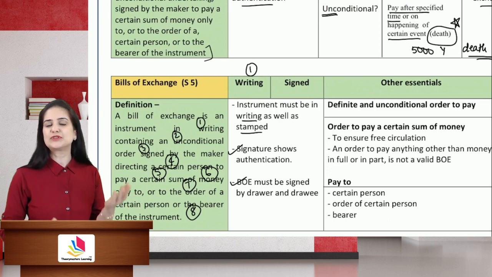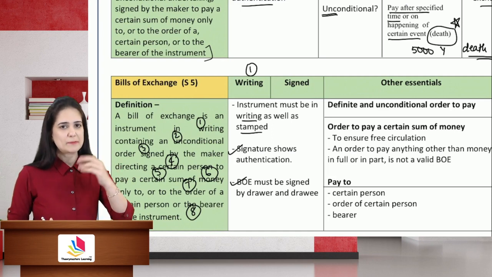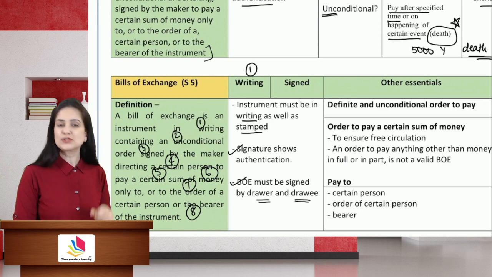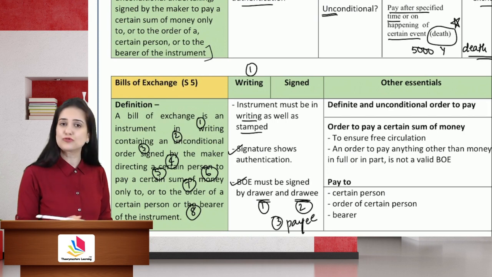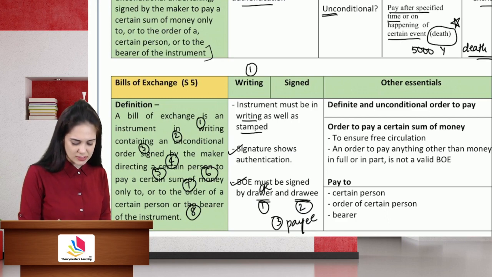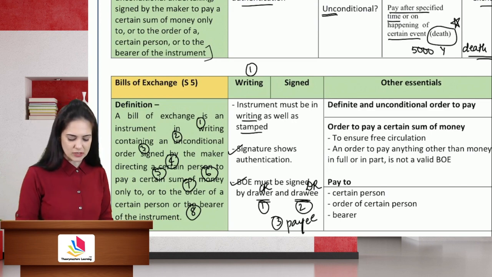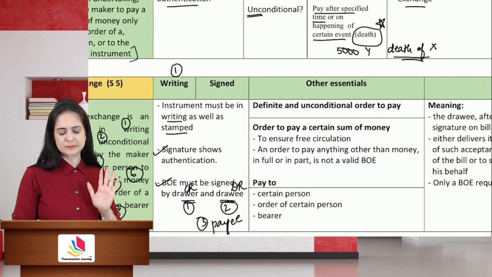As I already discussed with you, drawer is a person who draws the instrument, payee is the person who receives the benefit of the instrument, and drawee is always the person who makes the payment. In case of bill of exchange, there are three parties. We have the drawer, drawee, and the payee. Drawer is the person who draws the instrument. He is the creditor. Drawee is the debtor. The one who makes the payment is the debtor. And then we have the payee. Payee can either be the drawer himself or some third person.